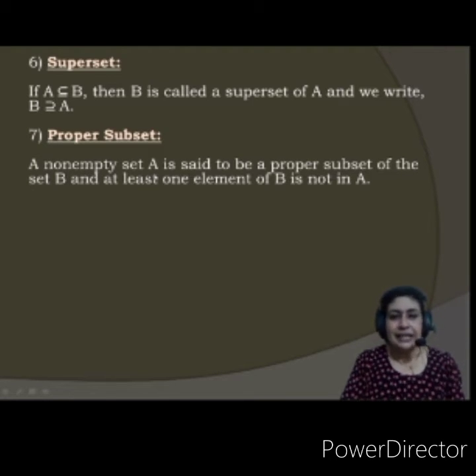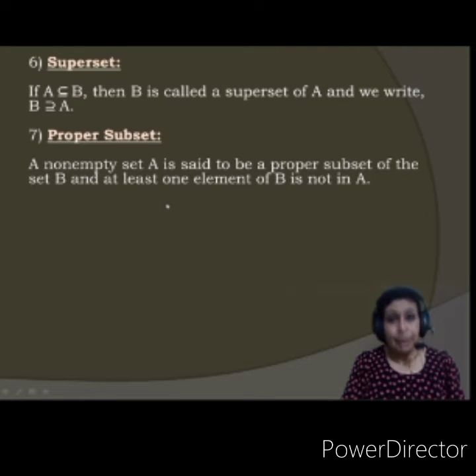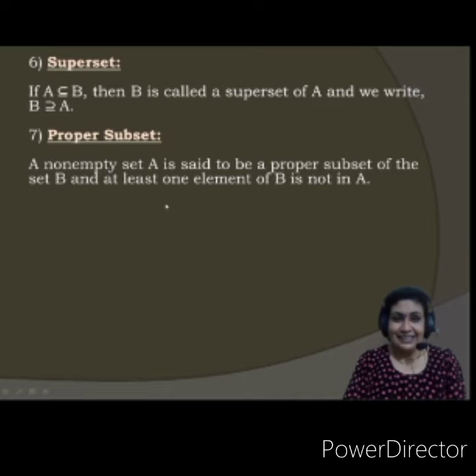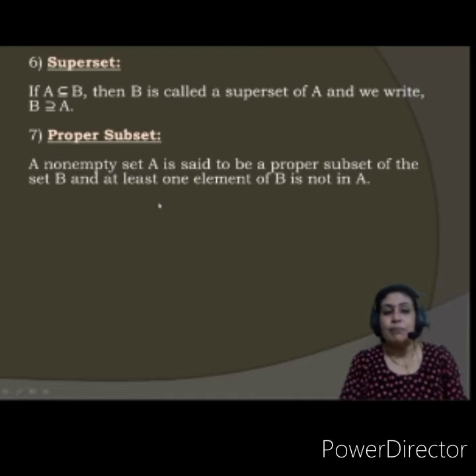Now if there is a set A whose elements are also in set B, but B contains at least one element which is not in A, then it is called a proper subset. A is a proper subset of B.